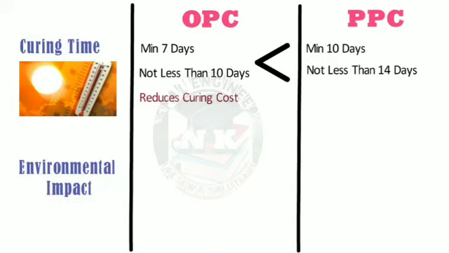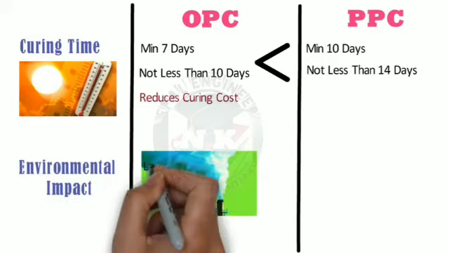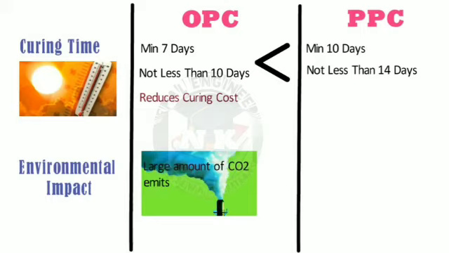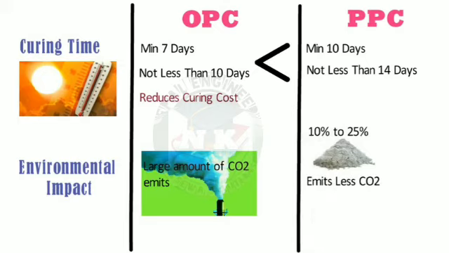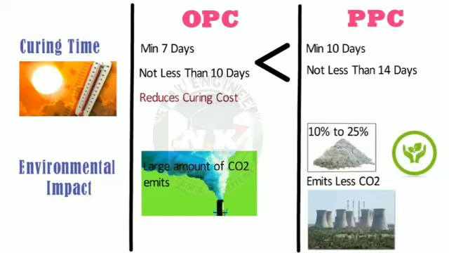Environmental impact. During the manufacturing process of OPC, large amount of CO2 emits, whereas PPC contains 10 to 25% pozzolanic material, hence it emits less CO2 during manufacturing process. Here, PPC is called as environment friendly as it utilizes byproducts of thermal station, thus it reduces environmental problems.